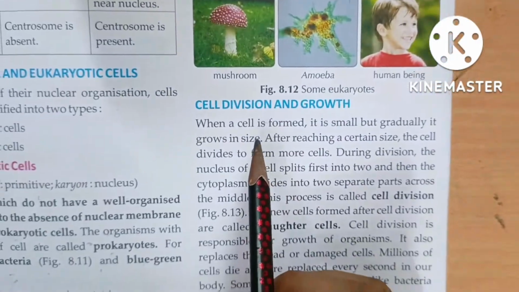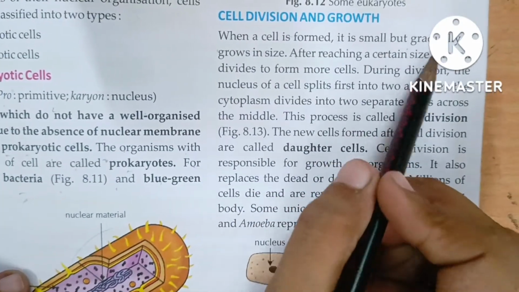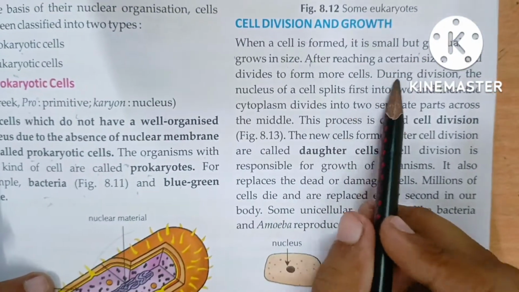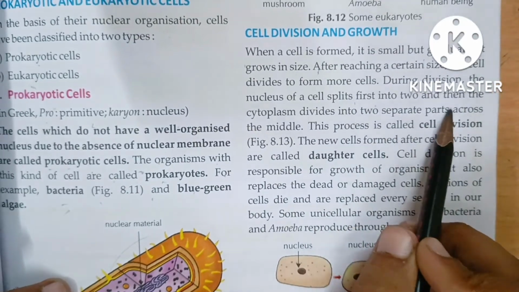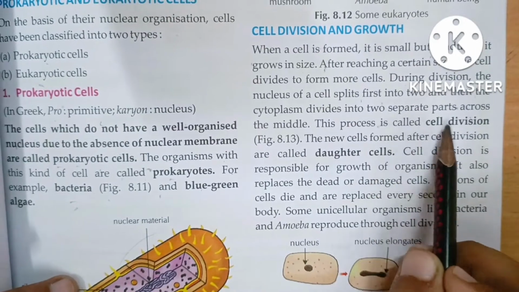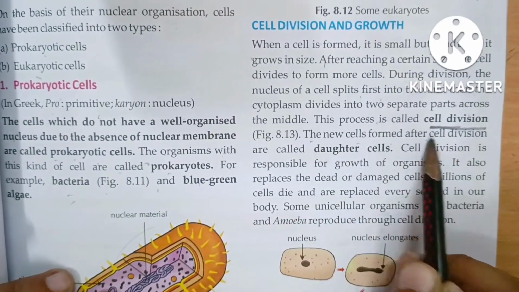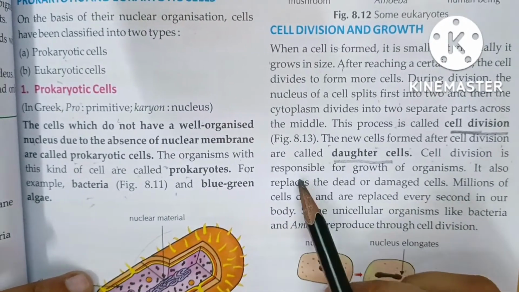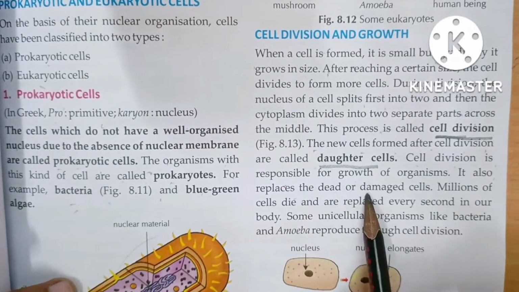Cell division and growth. When a cell is formed, it is small, but gradually it grows by cell division. During division, the nucleus of a cell splits first into two and then the cytoplasm divides into two separate parts across the middle. This process is called cell division. The new cells formed after cell division are called daughter cells. Cell division is responsible for growth of organisms. It also replaces dead or damaged cells.